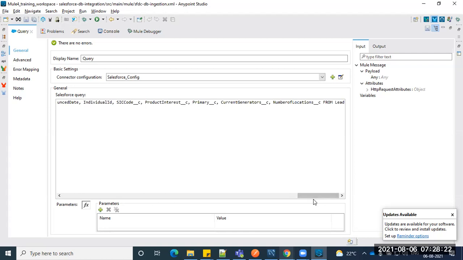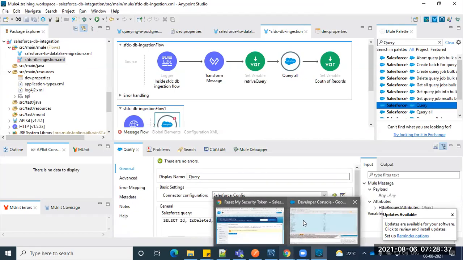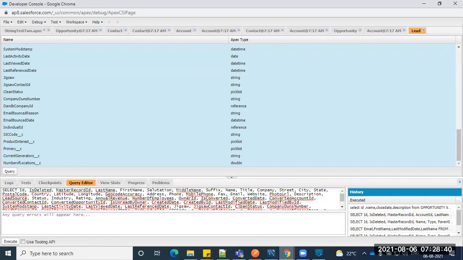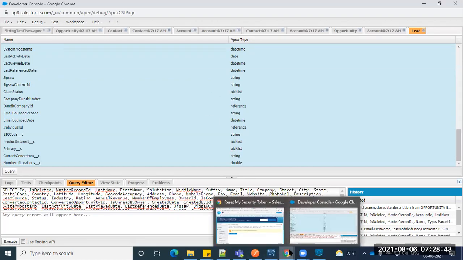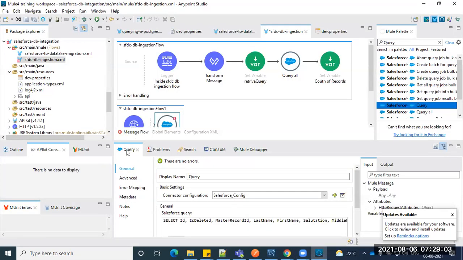Usually this is not recommended directly, keeping the entire query as part of the Salesforce query text area. Usually we keep it outside. The reason is that on the Salesforce side they keep adding new fields and removing existing fields. These are standard objects, which we could use in the code itself, but they might also have custom objects, where they might create new fields or delete existing ones. This keeps happening, so it's better to externalize it.